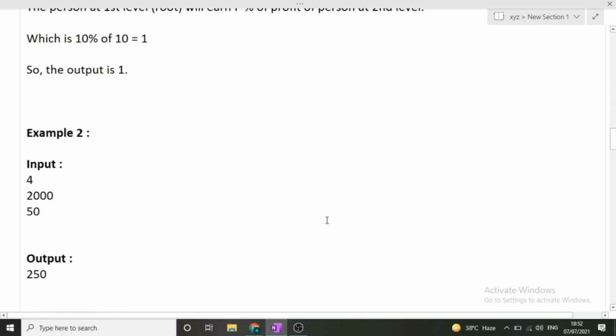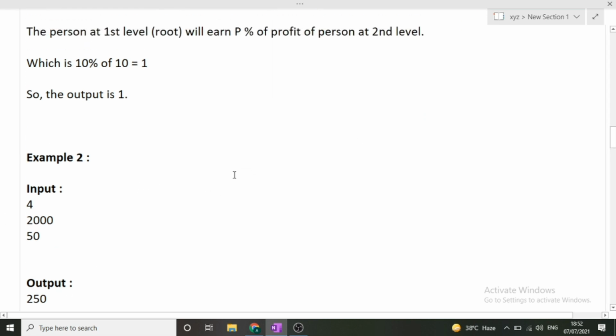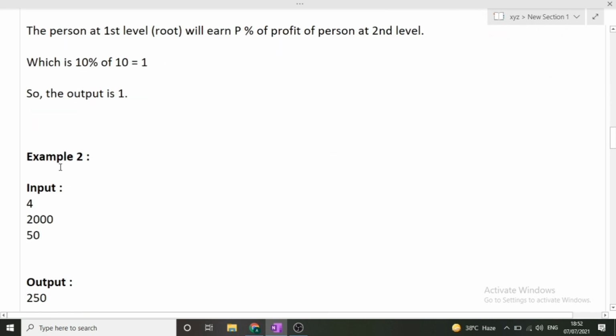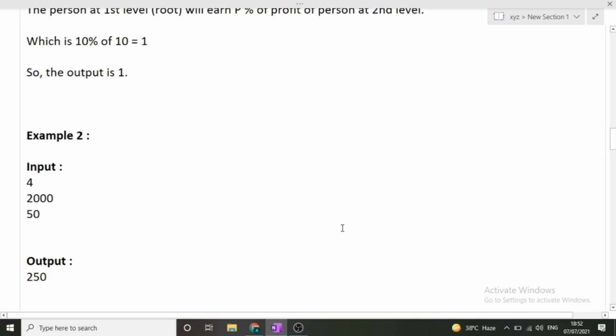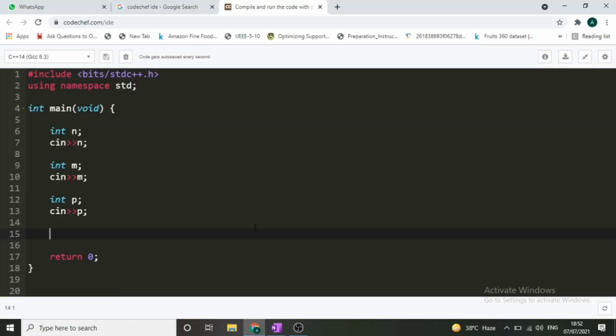Now the second example. The explanation is not given to us, but we will be writing the code on the basis of the first explanation, and then we will check whether our code outputs the second example correctly or not. So this is the second example. Now let's write the code for the same. Again, I have told you that this is a very simple code.